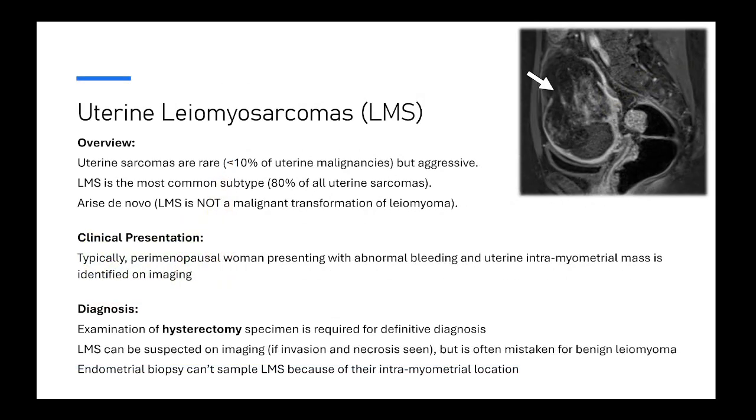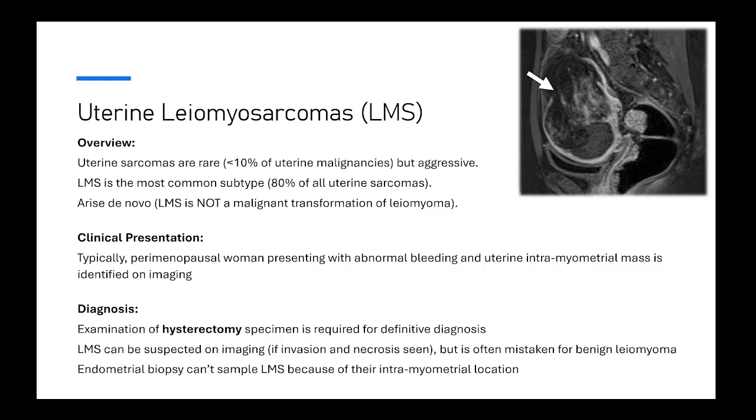Okay, so we talked about the uterine adenocarcinomas, so now let's talk about the sarcomas, and I will limit the discussion to the leiomyosarcomas. Uterine sarcomas are quite rare, less than 10% of uterine malignancies, but they are aggressive. Leiomyosarcoma, which is the malignant sarcoma of the myometrial smooth muscle, is the most common type of uterine sarcoma. Very important to know is that leiomyosarcomas arise de novo. Okay, they are not a malignant transformation of a leiomyoma. They arise de novo.